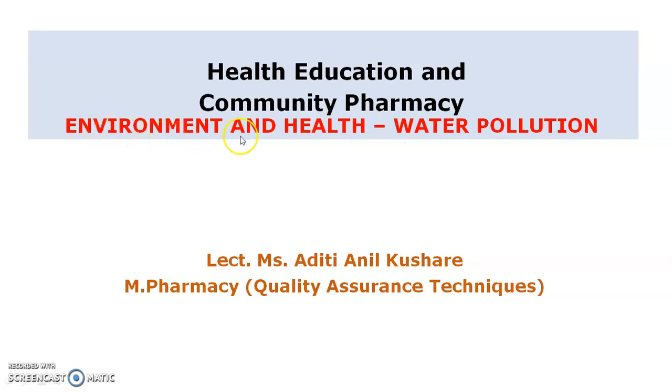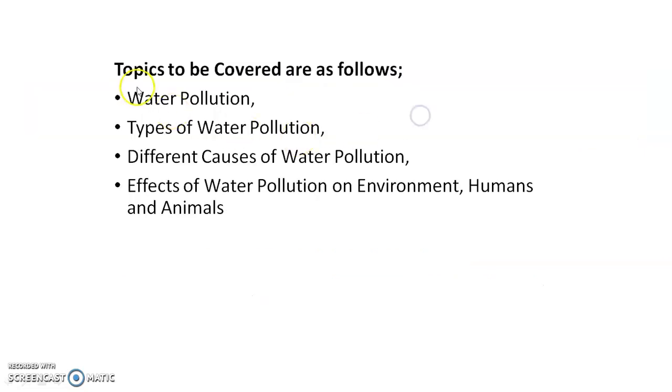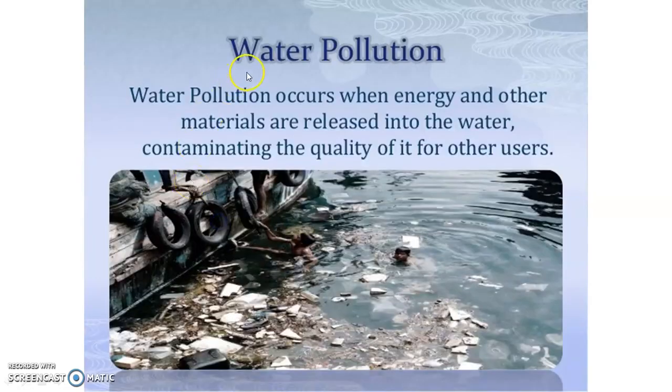Today we are going to discuss the topic environment and health, that is water pollution, from health education and community pharmacy. The topics to be covered in today's session are as follows: water pollution, types of water pollution, different causes of water pollution, effects of water pollution on environment, humans and animals. So let's see first of all about water pollution. Water pollution occurs when energy and other materials are released into the water that contaminate the quality of it for other users.